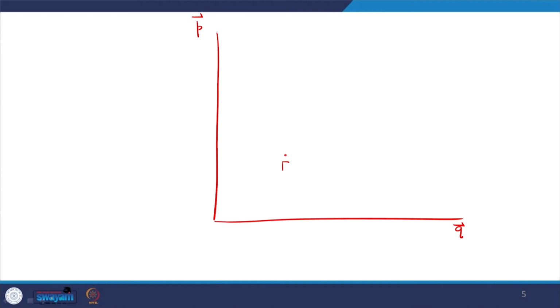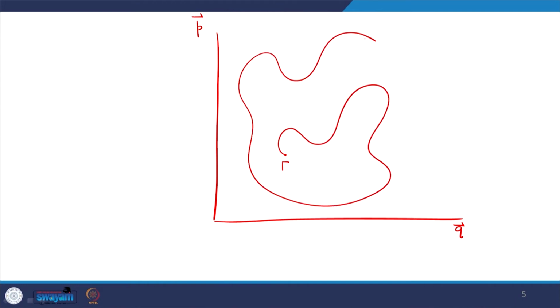So, you will have some sort of a trajectory starting from a given phase point, and we can call the trajectory gamma as a function of t.